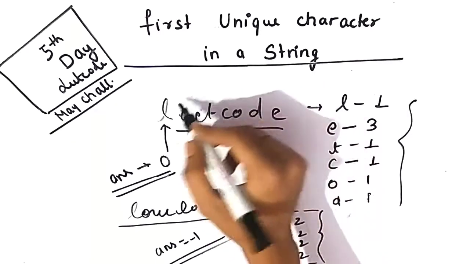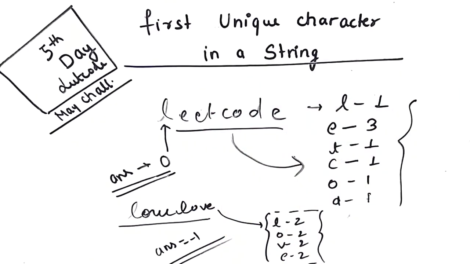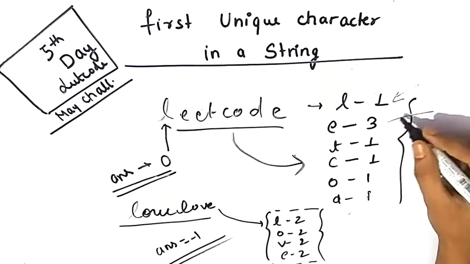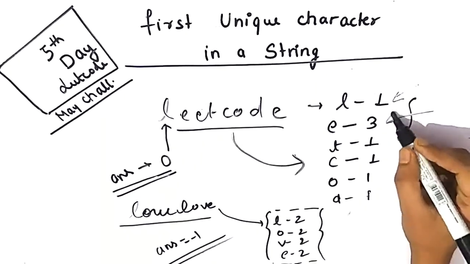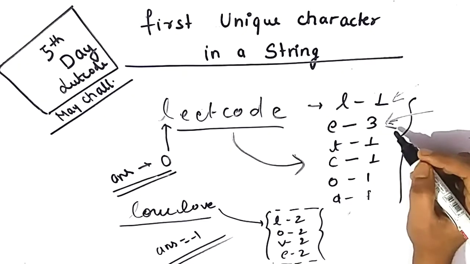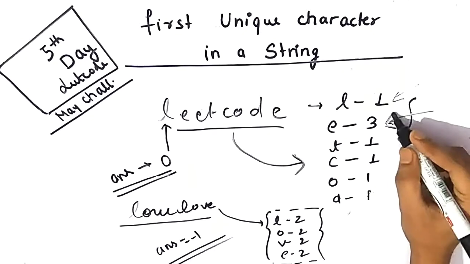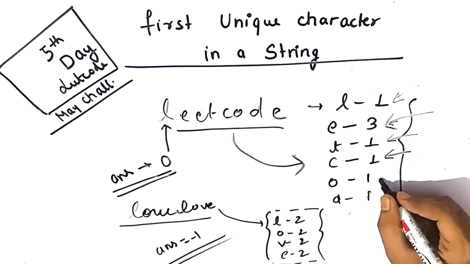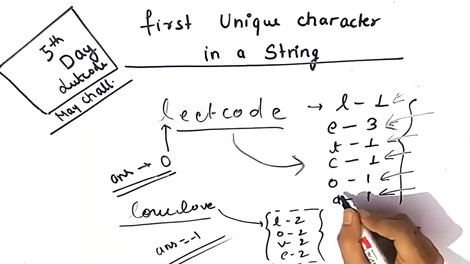So let's suppose the string that you are given is LeetCode. The frequency of the character L is 1, E is 3. Frequency means how many times a particular character has occurred in the string. So E occurred 3 times, T occurs 1 time, C occurs 1 time, O occurs 1 time, and D also occurs 1 time.